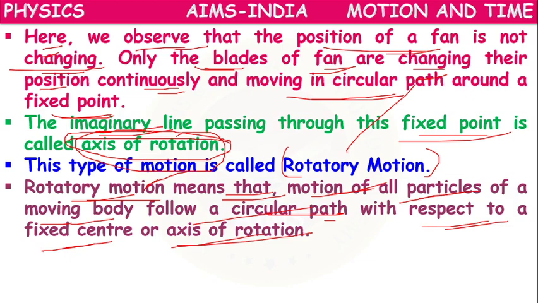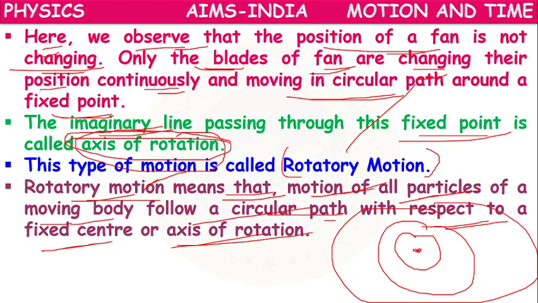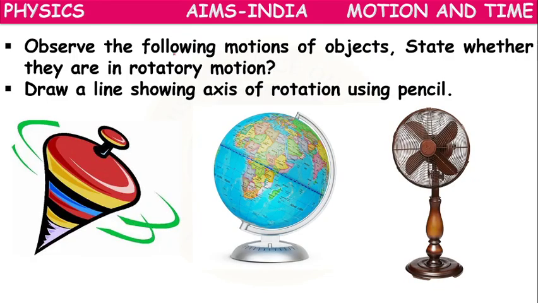Like a fan, which has so many particles, all the particles move in circles with respect to the same fixed center. The fixed center will be the same, and the fixed axis of rotation also will be the same. So the center point will be fixed and the axis will be fixed. If the particles move like that, then we can say that the object is showing rotatory motion.